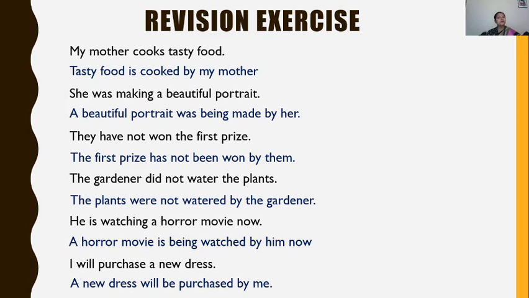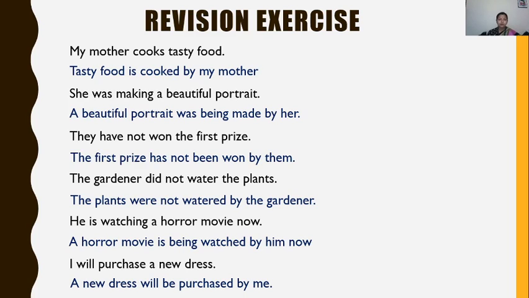Now check the second rule. The verb is joined with the to be form in the same tense. My first sentence is in present tense, so I have used is. My second sentence is in past continuous tense, so I have used was being.